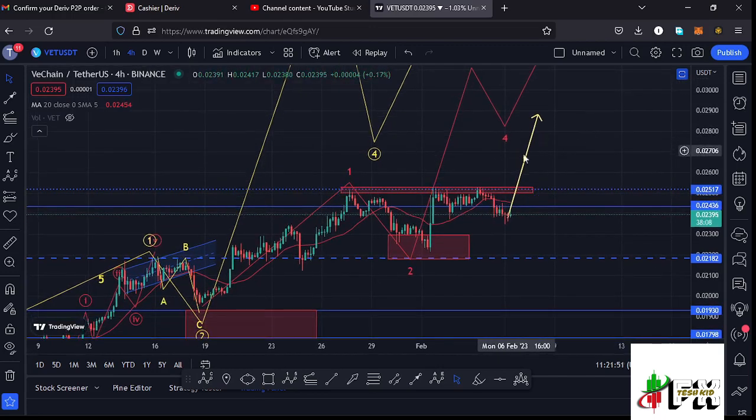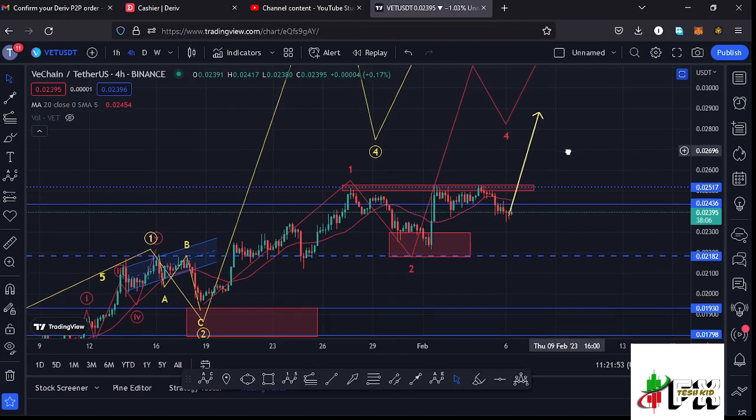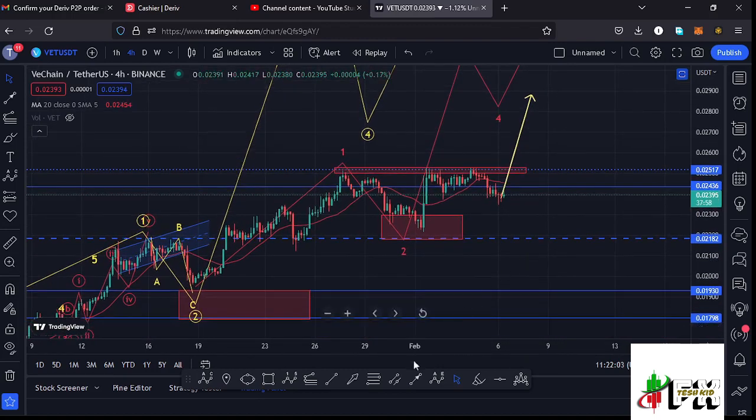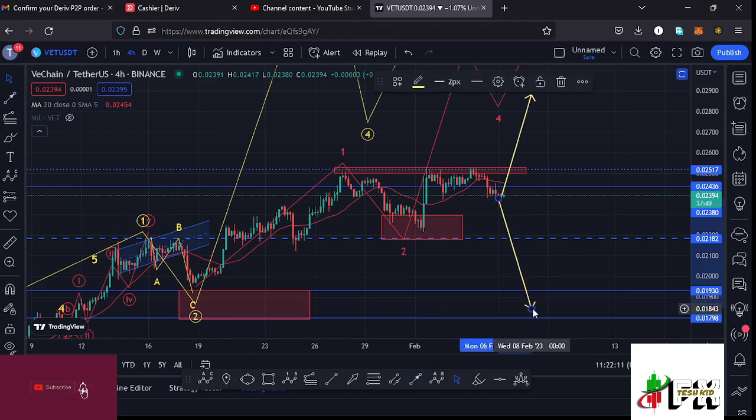And this move to the upside can only get invalidated in case we manage to lose the wave 1 high and continue pushing even lower. So in case Vechain continues to unlock even lower prices, lose the area at around the $0.02182 mark, then there are chances of continuing to push even lower. And in case such a move plays out, then I'll have to restructure this Elliott wave structure that I have right here and also get new target areas to the lower side.